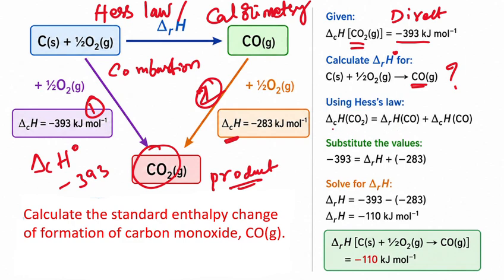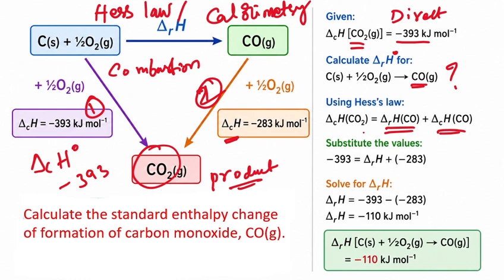And now here, the total enthalpy change in the direct step, the total standard enthalpy change of carbon dioxide, is equal to the standard enthalpy of formation of carbon monoxide, which we don't know, and the standard enthalpy of combustion of carbon monoxide, which we know, minus 283, as already discussed.